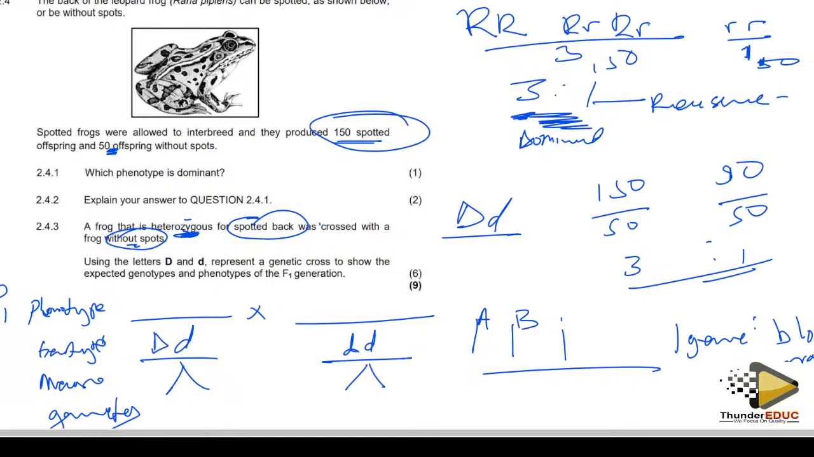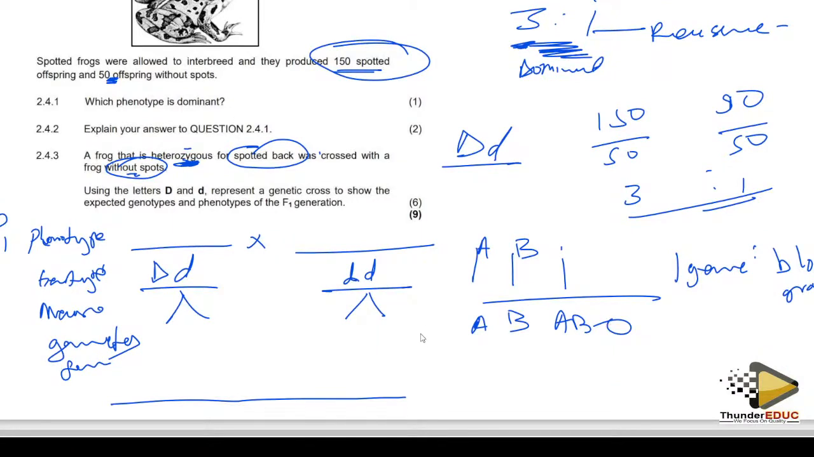There are 4 phenotypes: blood group A, blood group B, blood group AB, and blood group O. And how many genotypes? Genotypes are 6. Remember, blood group A can be homozygous or heterozygous. Blood group B can be homozygous or heterozygous. Blood group AB is codominant, and blood group O is recessive, making them 1, 2, 3, 4, 5, 6. Yeah, I think that is it.